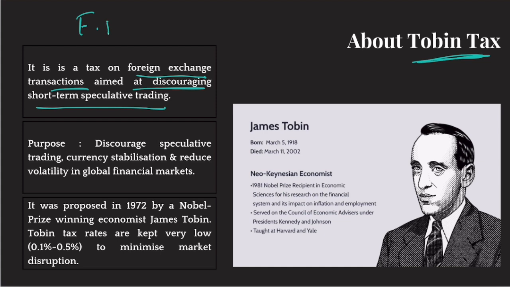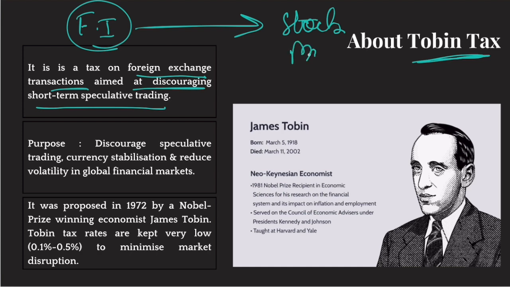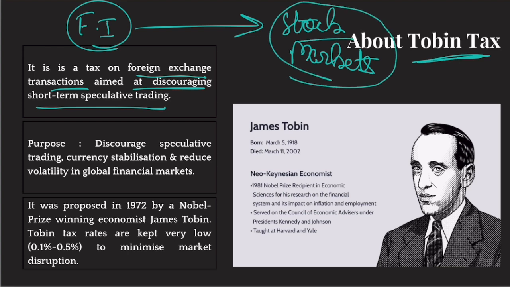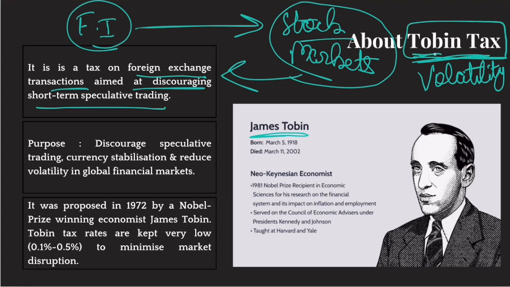You see, there are these big foreign investors who invest in stock markets of different countries for short term gain. Okay, as soon as their gain is made, they take their money out. So, they'll bring their money into the Indian stock market, they will make some gain, and within a day or two or within a month, they will get out. Now, this creates volatility in stock markets. Now, to prevent this volatility, James Tobin, a Nobel Prize winning economist, suggested a tax on this movement of capital in and out of a country. And after him, this tax was named Tobin tax.